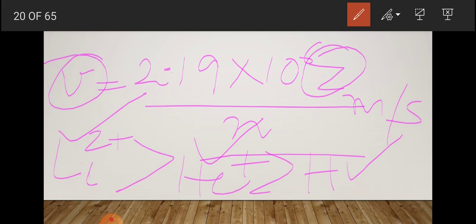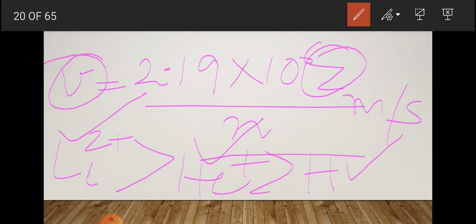As the electron comes more and more close to the nucleus, its energy becomes more and more negative. The most negative energy is given by n equal to 1, and it corresponds to the most stable orbit. It is called the ground state.